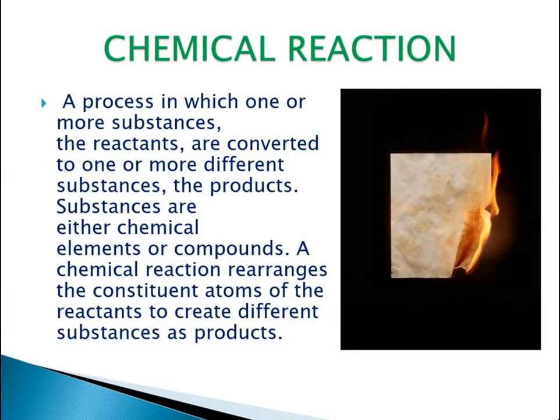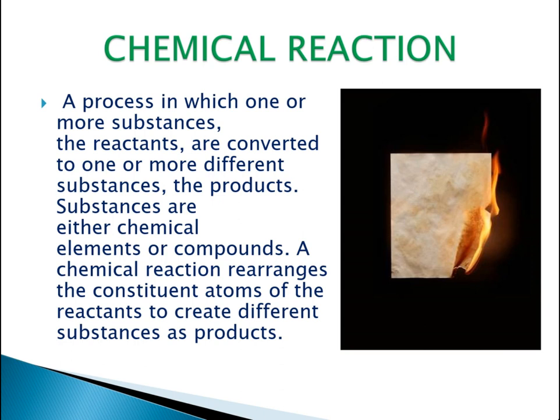So what is a chemical reaction? A process in which one or more substances, the reactants, are converted to one or more different substances, the products. Now, before understanding the definition which this slide tells, let's recapitulate what we have learned.